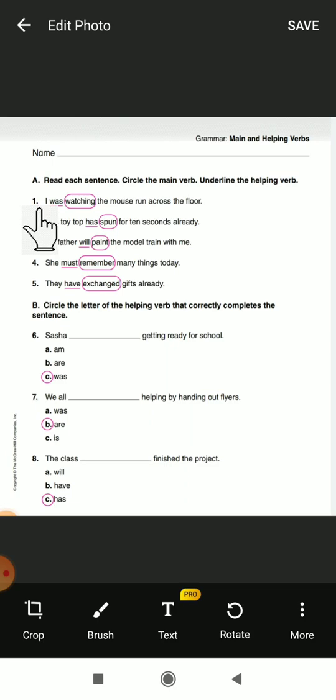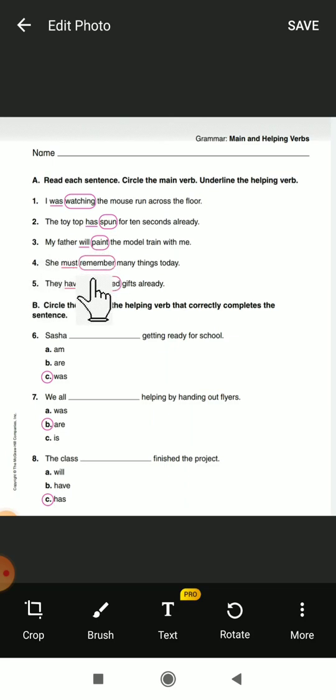First sentence: I was watching the mouse ran across the floor. Here the main verb is watching, and was is the helping verb, because it is past continuous. Next, the toy top has spun for 10 seconds already. Spun is the main verb and has is the auxiliary verb. Next, my father will paint the model train with me. Paint is the main verb and will is the helping verb.